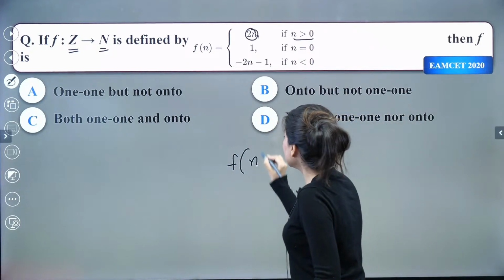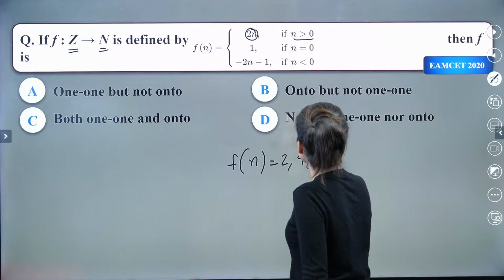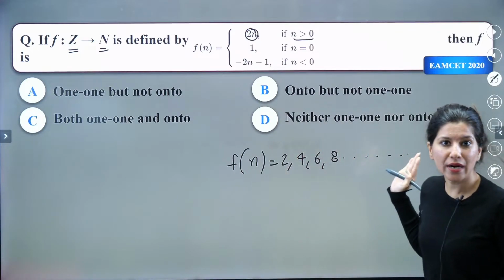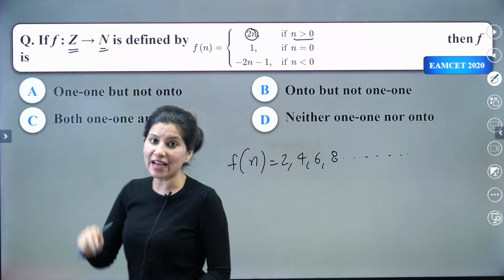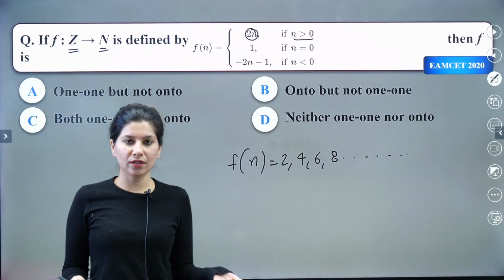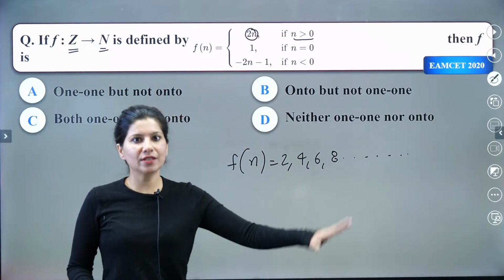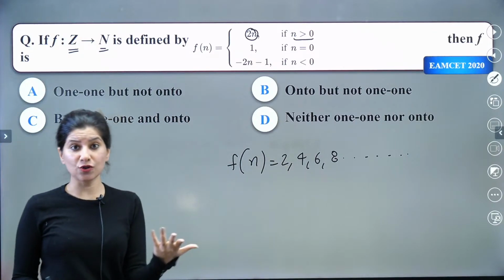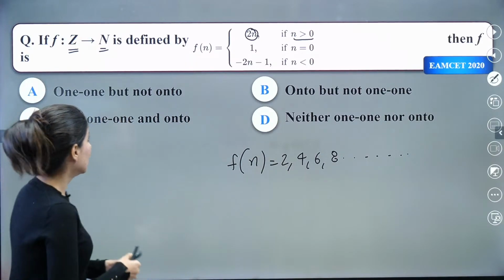So f of n from here would be 2, 4, 6, 8 and all the even numbers you are getting. So that means out of natural numbers, what is a natural number? Positive evens and positive odds. This is your natural number. So positive evens you are getting. Let's talk about positive odds.